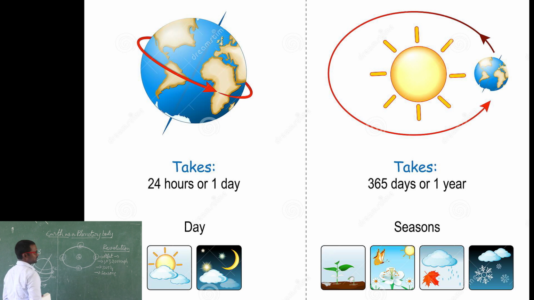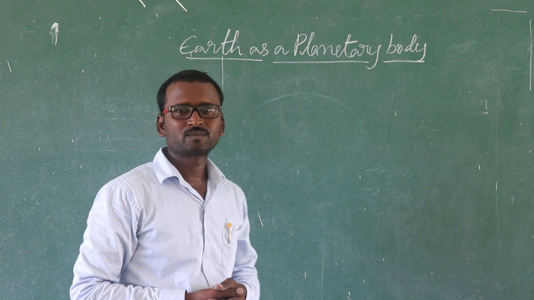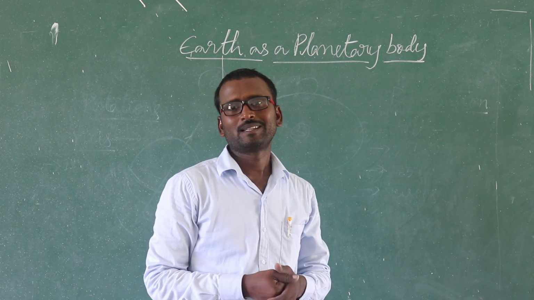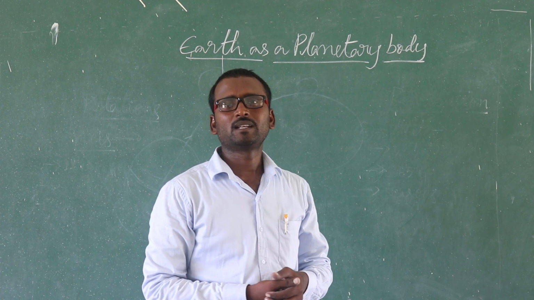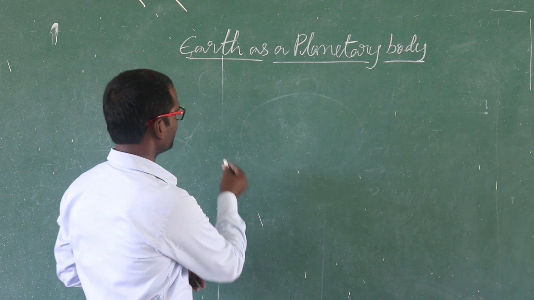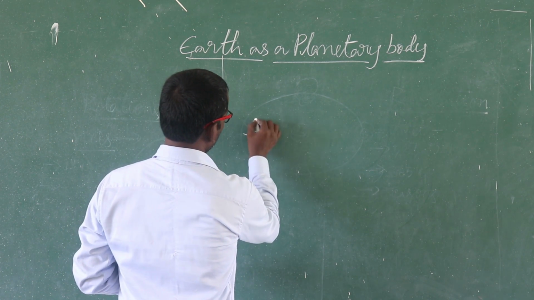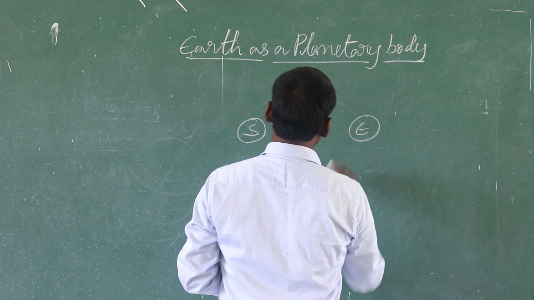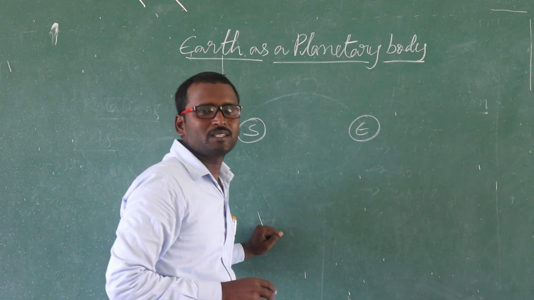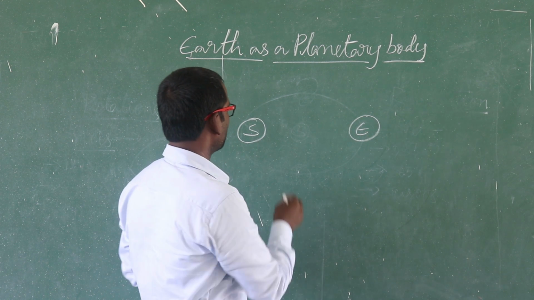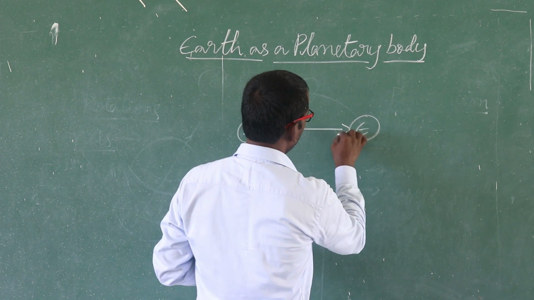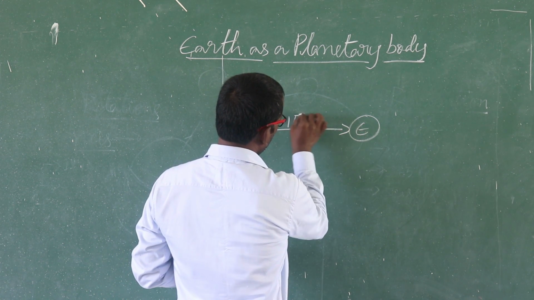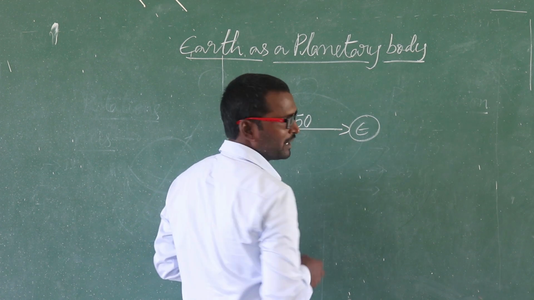Students, now we can learn the distance between the sun and the earth. Actually, the average distance between the sun and the earth is 150 million kilometers.